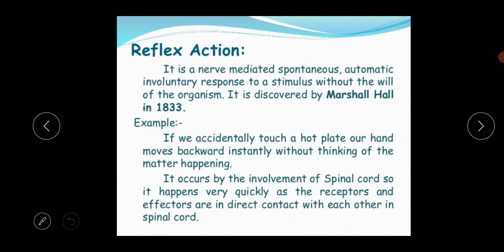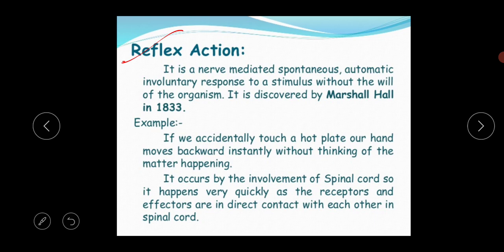Next thing is the reflex action. This is a very important topic for your exam because it is a very interesting thing. So what is the basic definition of the reflex action? Before knowing the definition, you should first know who discovered this term.